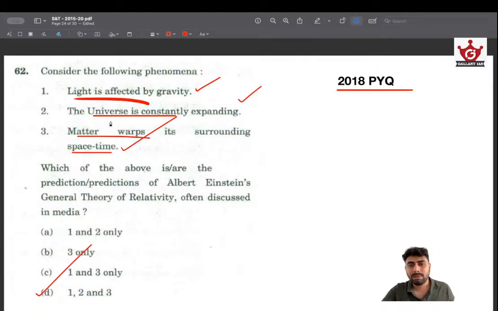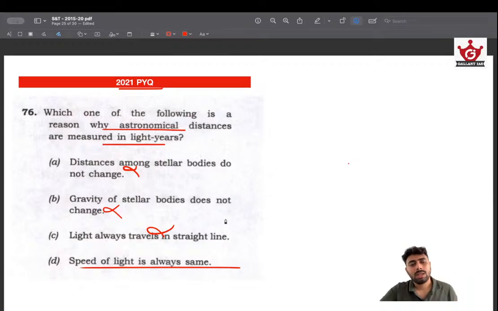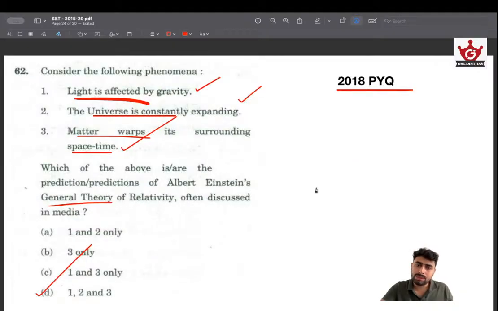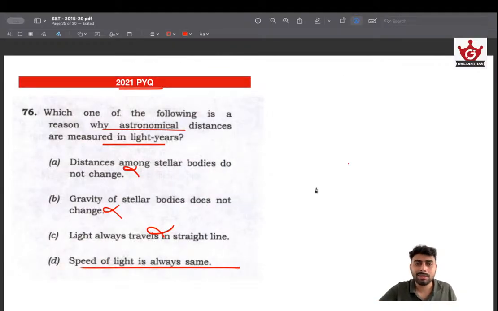You can imagine, not everybody is from a science background. Many of them are from a humanities background. And how are they solving these questions? Because they are going through the PYQ, they learn these things, they internalize it. You don't need to know everything. You don't need to know anything about general relativity, the general theory of relativity. It's good if you can learn a few things, but you don't have to spend your time on that. But from the PYQ itself, you can easily solve this question. See, if an aspirant who does not have factual knowledge about this thing, this can go wrong easily. But if you have gone through this question, you won't go this wrong. You won't be marking this question wrong. Again, very important for PYQ.